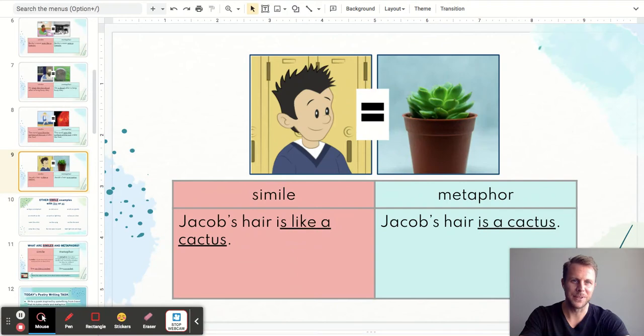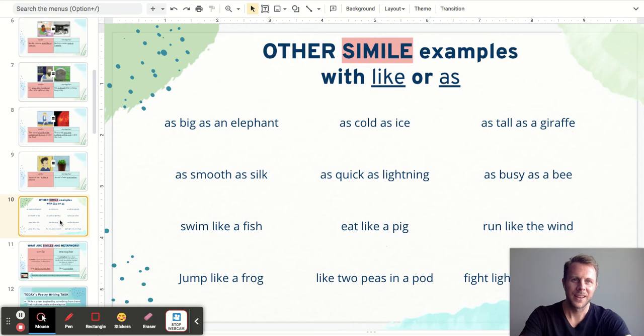In this example, it's a simile and metaphor to describe Jacob's hair. Jacob's hair is like a cactus. Metaphor, Jacob's hair is a cactus. Here on this slide, you can see a few other examples of similes with like or as.